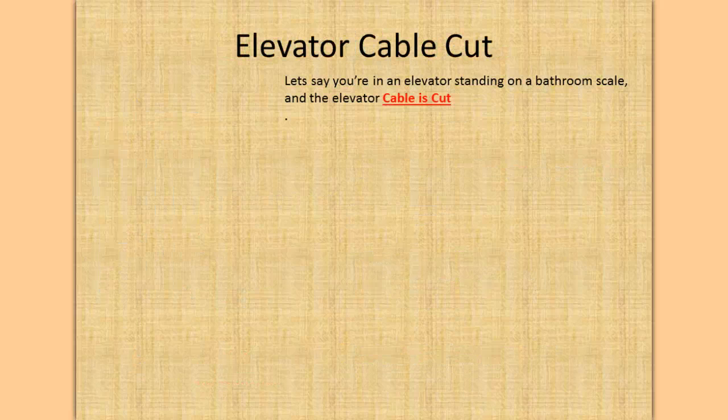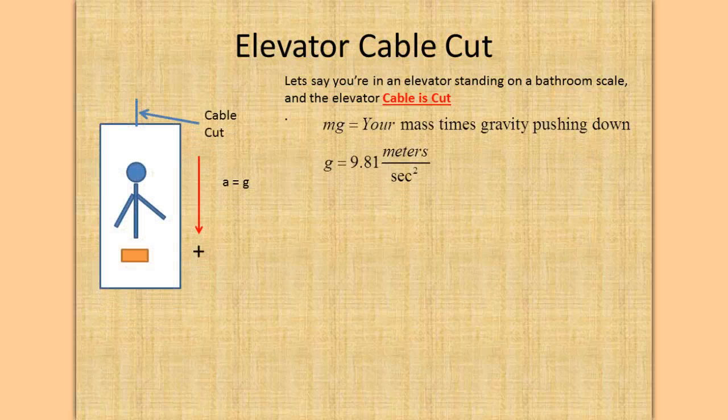Okay, one more. The elevator cable's cut. Let's say you're in an elevator standing on the bathroom scale, and all of a sudden the cable to the elevator is cut, and you start screaming towards the 1st floor. Let's say you're on the 11th floor. Oh, God forbid.